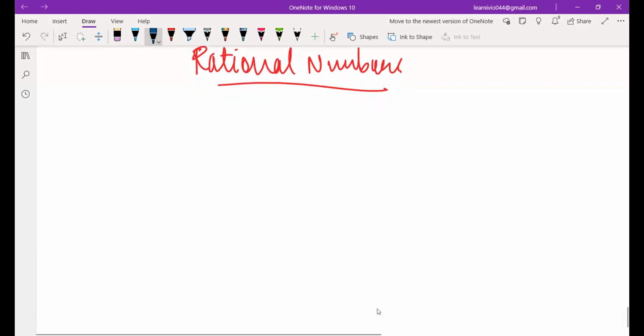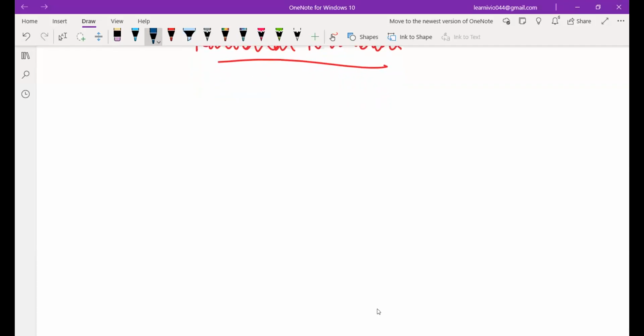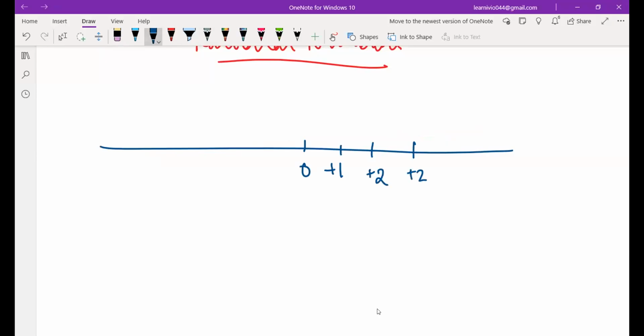Now, firstly, you need to understand what rational numbers are. See, when I talk about a number line, this is a number line. In the number line the middle point is 0. Now when I start counting from 0, I have the numbers plus 1, plus 2, plus 3, plus 4, plus 5 and so on. That gives me a list of all the positive numbers. When I start counting backwards from 0, I have minus 1, minus 2, minus 3, minus 4, minus 5 and so on. That gives me a list of negative numbers.